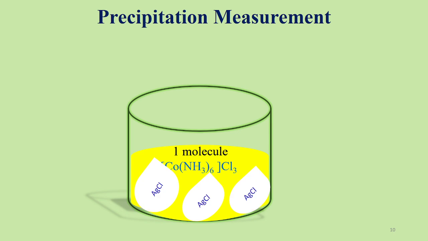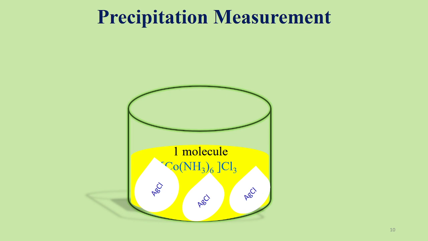As there are three chloride ions in the solution, when it is treated with excess silver nitrate solution, it will only form three silver chloride precipitates, because in the solution we have only three chloride ions.